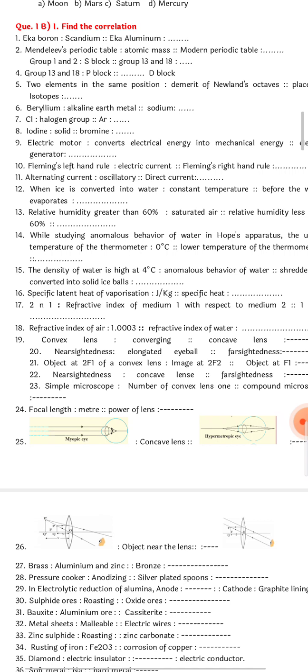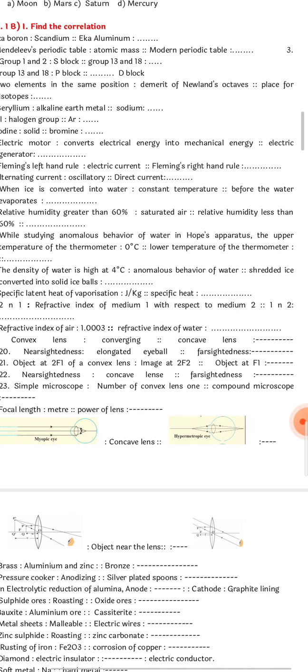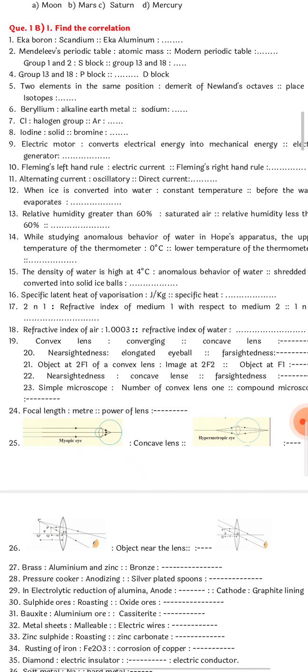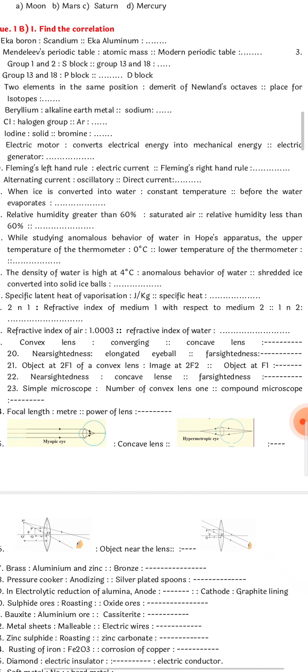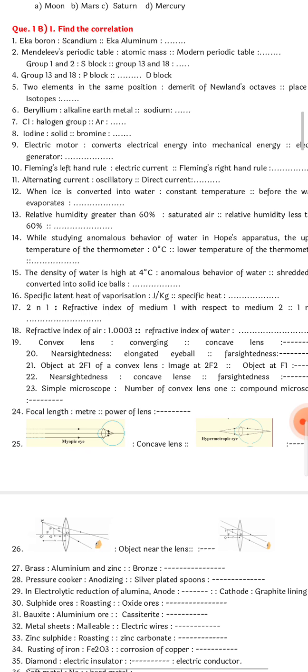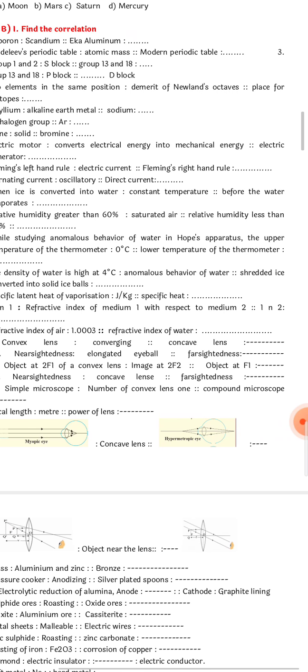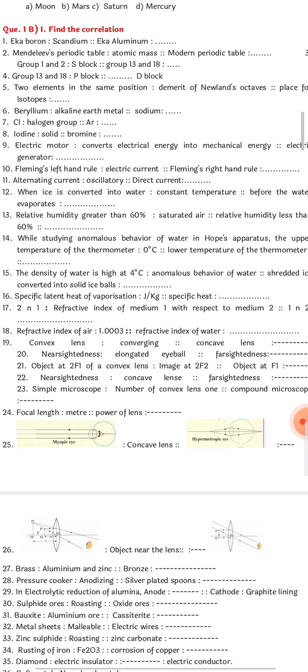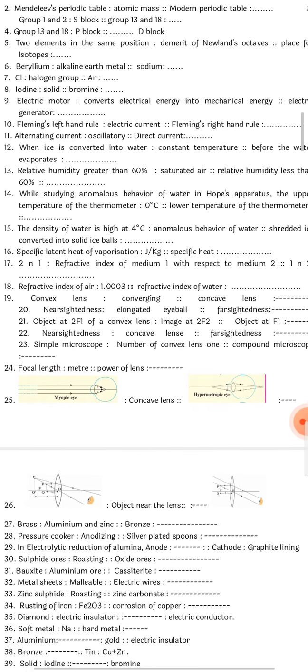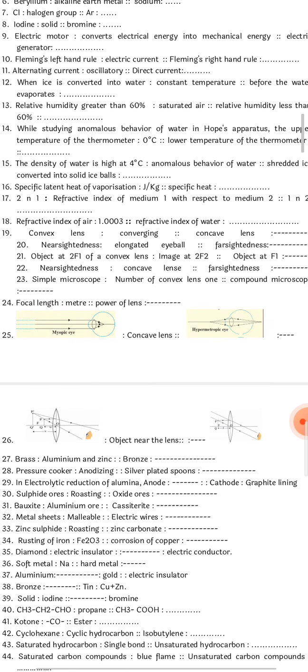Next you have electric motor converts electrical energy into mechanical energy. So what about electric generator? Electric generator converts, what will be the answer? Mechanical energy to electrical energy. Question number 10. Fleming's left hand rule, electric current. Fleming's right hand rule will be induced electric current. Fleming's left hand rule, electric current, and right hand rule was about induced electric current.